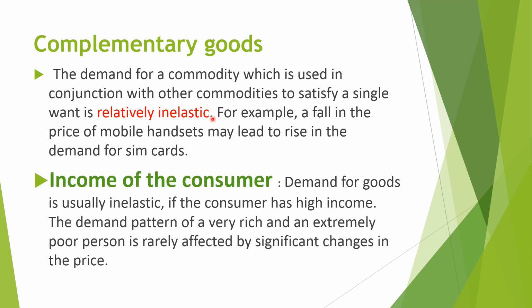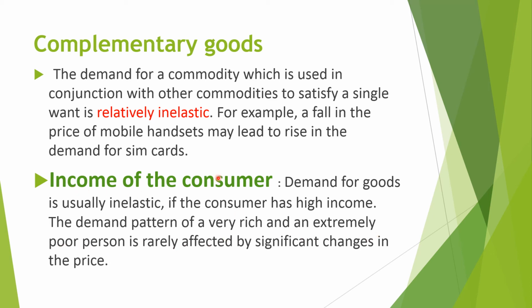Next one, income of the consumer. It is divided into two parts: either a very rich person or a very poor, extremely poor person.